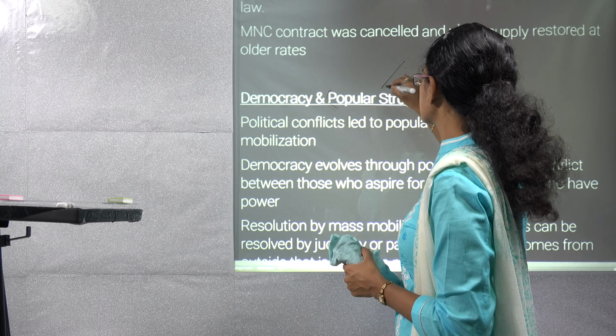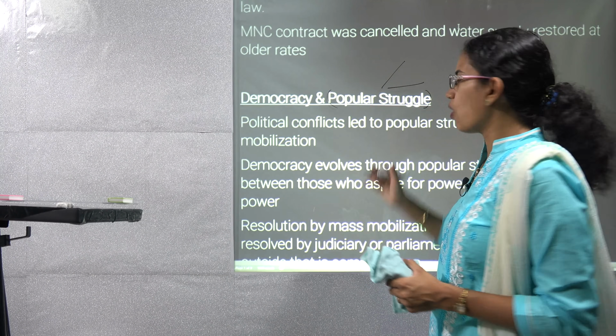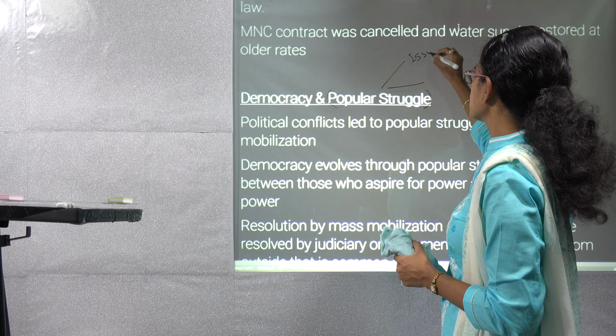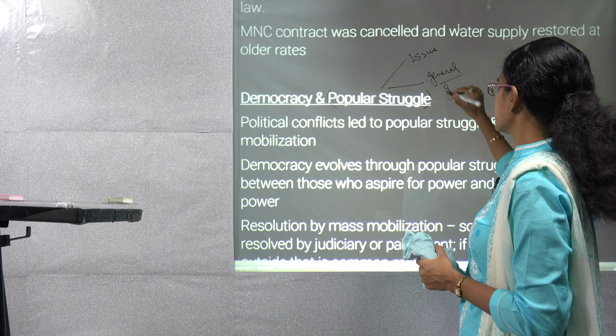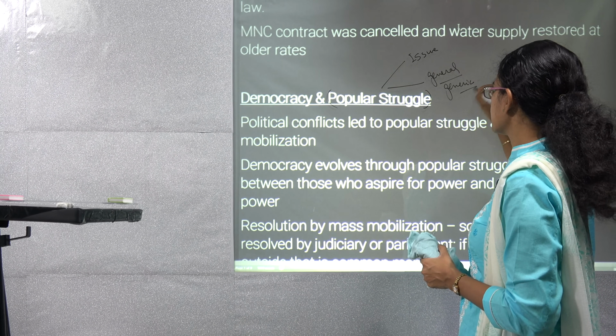Now this popular struggle could be in two forms. It could be issue based or a general revolution. This general would also be known as a generic idea.